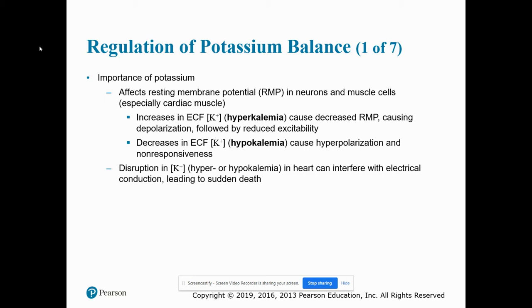It is going to affect the resting membrane potential in neurons and muscle cells, and this is particularly true for cardiac muscle. Increases in extracellular potassium, or hyperkalemia, will cause a decrease in resting membrane potential, causing depolarization, followed by reduced excitability. Decreases in extracellular fluid potassium, or hypokalemia, will cause hyperpolarization and non-responsiveness. Disruption in potassium in the heart can interfere with electrical conduction and lead to sudden death.